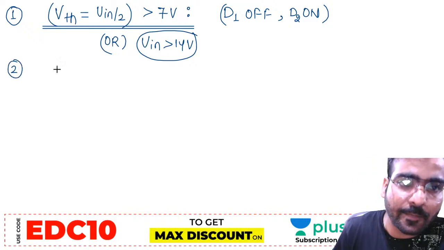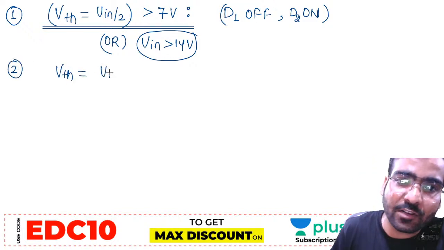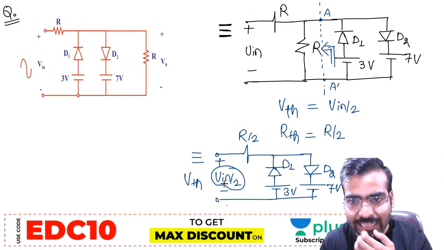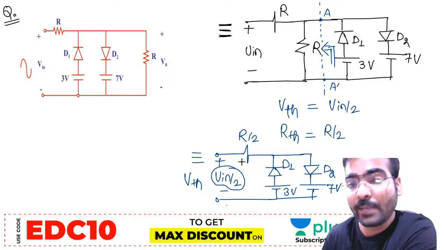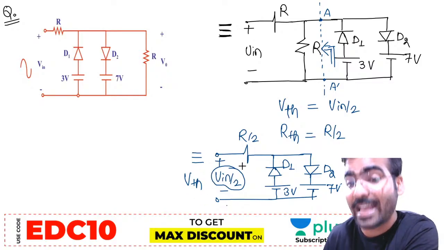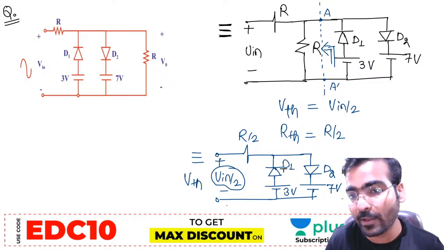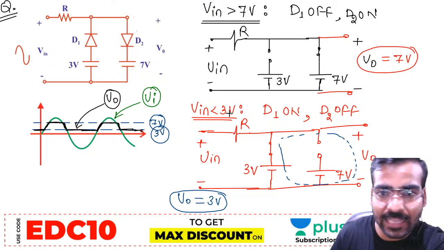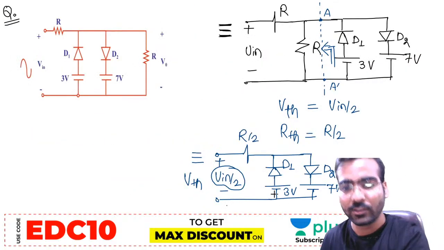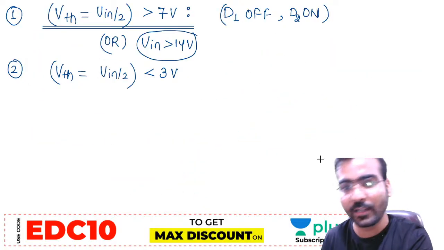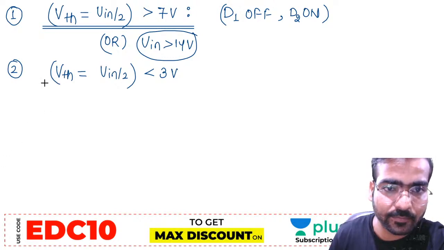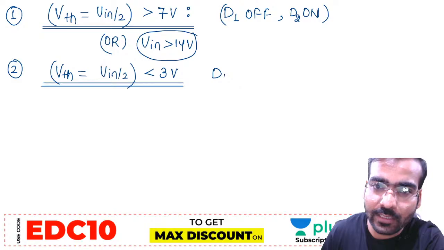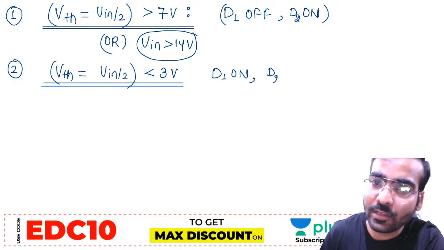Now the second case: this VTH, that is VIN by 2, is less than 3 volt, which we have solved earlier. If this voltage VIN by 2, that is VTH, is less than 3 volt, D1 will be on and D2 will be off. Write it: D1 on and D2 off.